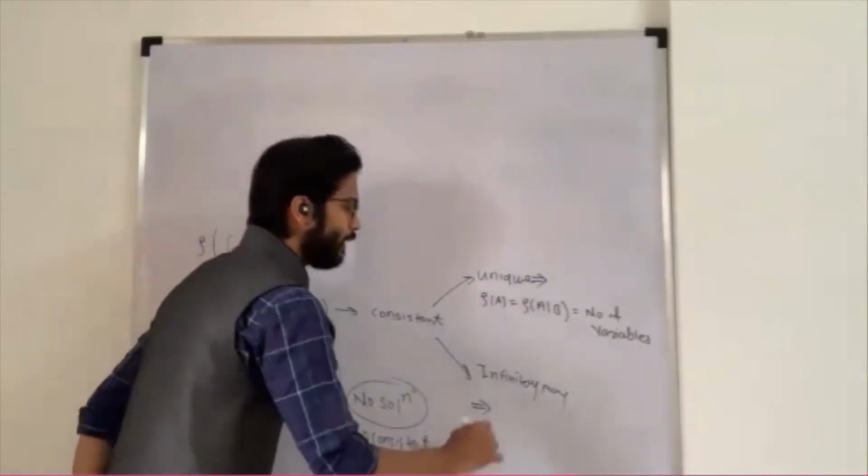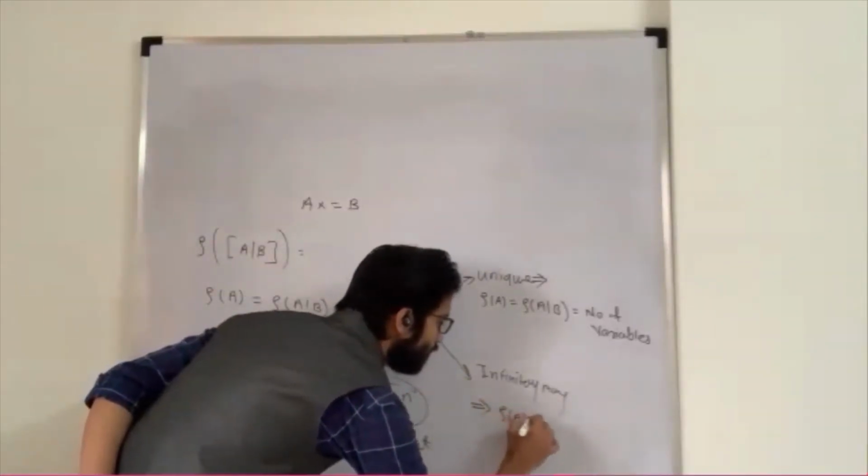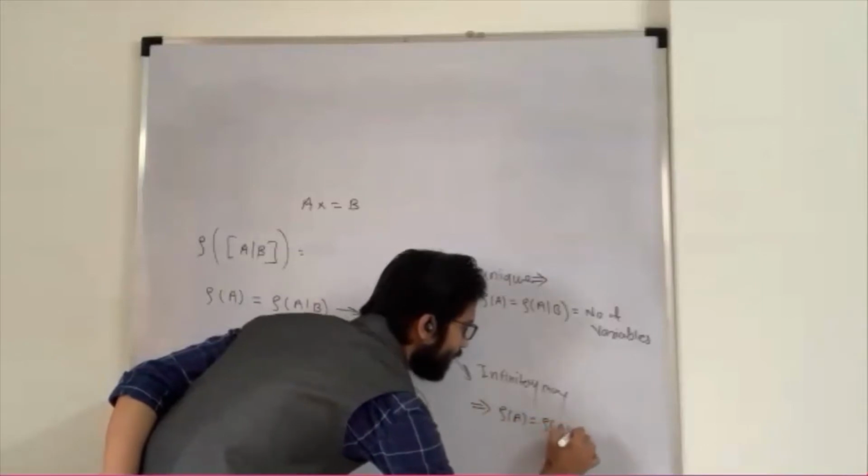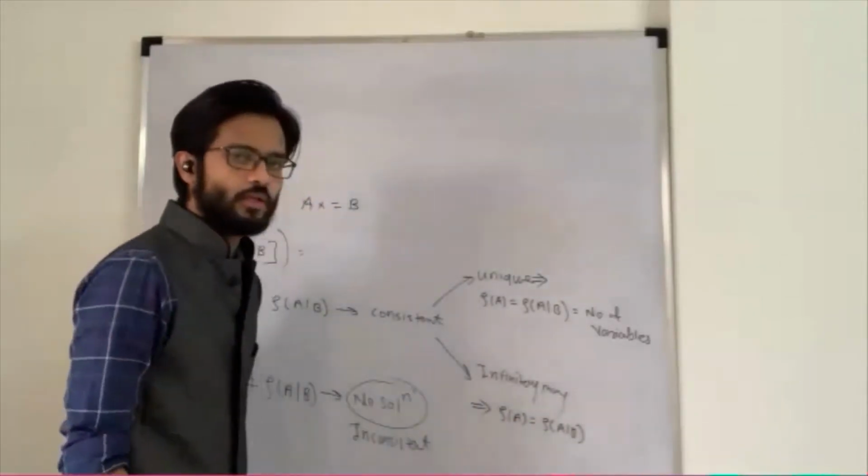And what happens for infinitely many solutions? What is the case? The rank of A is equal to the rank of the augmented matrix, so it has a solution, but if it has infinitely many solutions, the rank is strictly less than the number of variables.